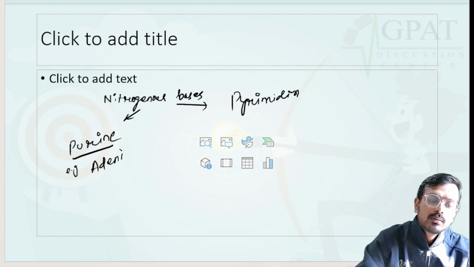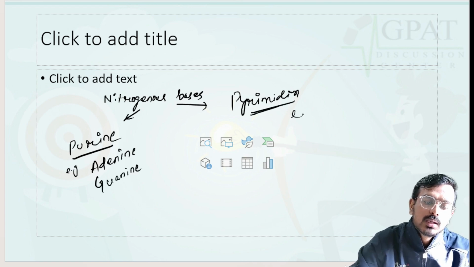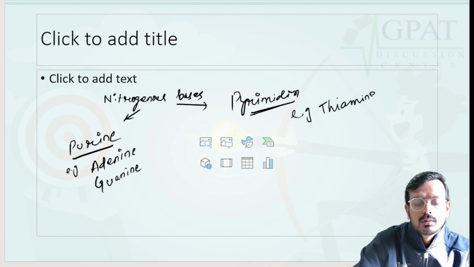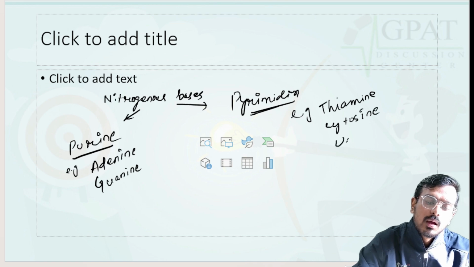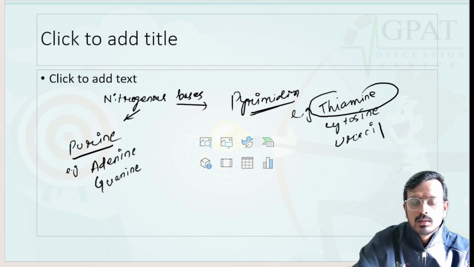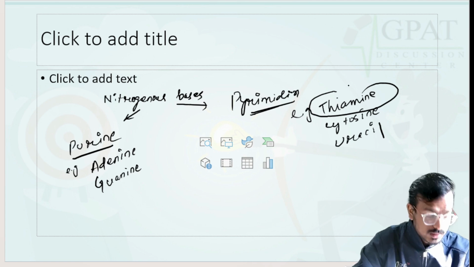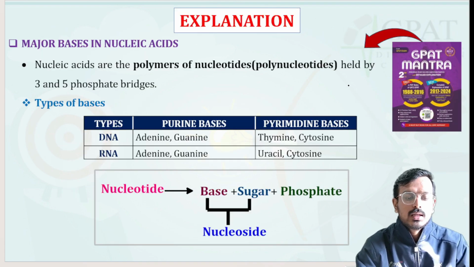Adenine and guanine. Pyrimidine base examples are thymine, cytosine, and uracil. In case of DNA, thymine is present. In case of RNA, instead of thymine, uracil is present. Okay, option B is the correct answer.